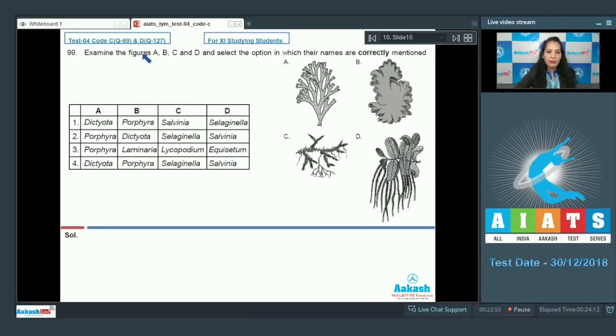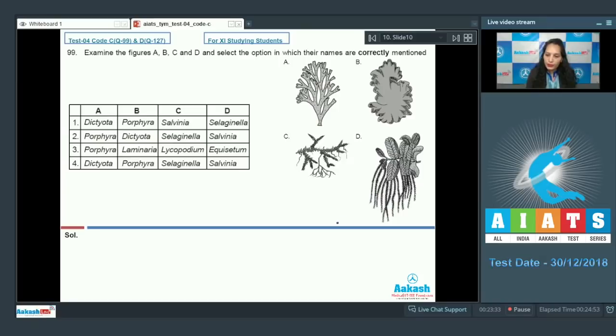Question number 99. Examine the figures A, B, C and D and select the option in which their names are correctly mentioned. First option, Dictyota, Porphyra, Salvinia, Selaginella. Second, Porphyra, Dictyota, Selaginella, Salvinia. Third, Porphyra, Laminaria, Lycopodium, Equisetum. Fourth, Dictyota, Porphyra, Selaginella and Salvinia. So here these are the figures A, B, C and D. You have to identify these figures and then choose the correct option.